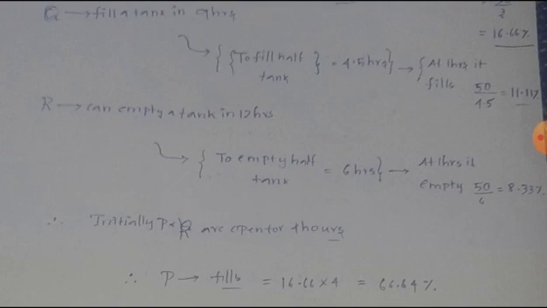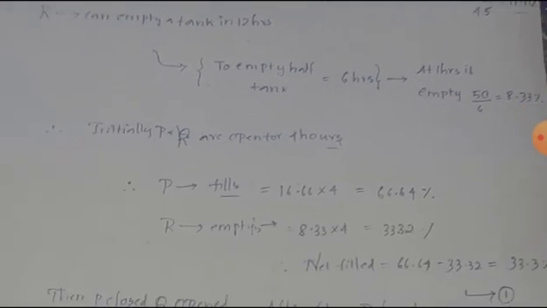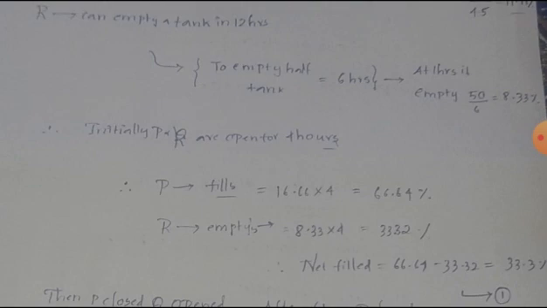Okay, P is open for 4 hours. Then calculate, we know how much we can fill in 1 hour. Multiply it by 4, we can get how much it can fill for 4 hours. Similarly, R can empty for 1 hour, we know, multiply by 4, we get 33.32 percentage.